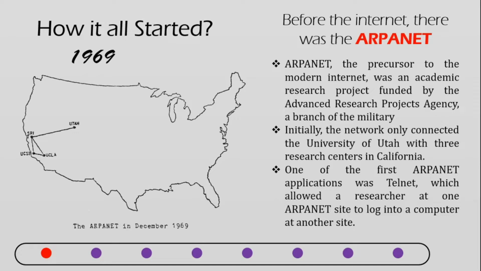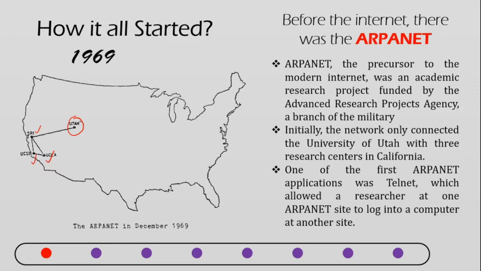Agency. And initially the network was only connected to the University of Utah, and then this University of Utah was connected with 3 research centers in California. So in the earlier stage only these 4 points had been connected to the internet.